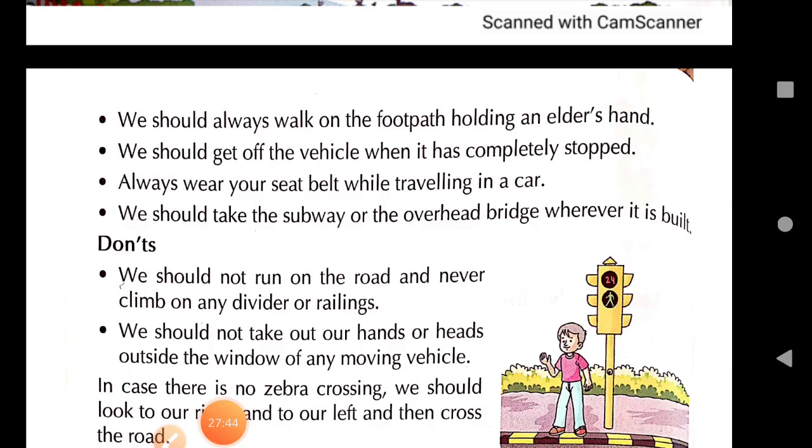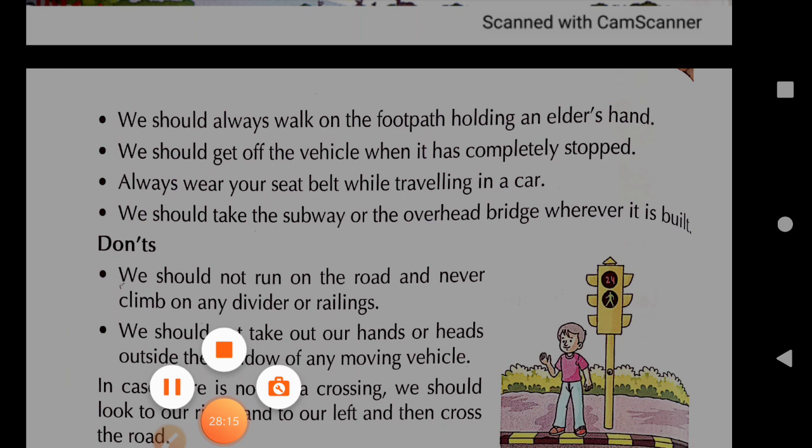Then while coming to school in a bus or whenever you are traveling in a bus, stay seated at your place. Don't get up and move here and there. Don't keep walking inside the moving bus. Okay, stay seated. If you keep on moving, suddenly if the brakes are applied, you may fall down, you may get hurt. Okay, so you should always stay seated at your place in a moving bus or in any moving vehicle.